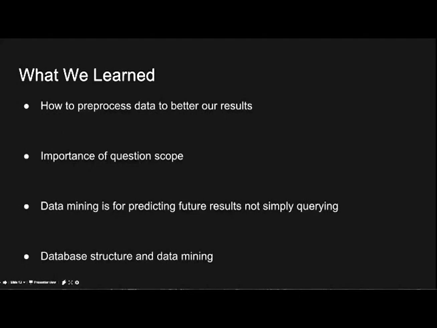And we also got a good understanding that data mining is for predicting the future and not just simple querying, because originally, before we met with you, we were just doing some simple querying. And lastly, we realized, just for future reference, that when you're constructing a database, it's also very beneficial to keep data mining in mind, so that it's easier to mine the data and not have to do as much pre-processing.